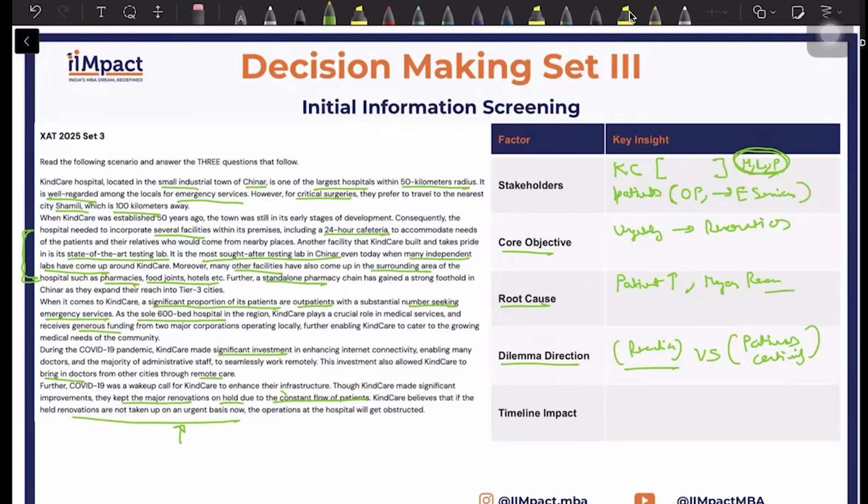So, for this renovation, patient continuity will take a dip. Timeline impact again. In the short term, renovation is the priority. In the long term, maintaining patients is your priority, that the reputation that you have built for you, it persists.